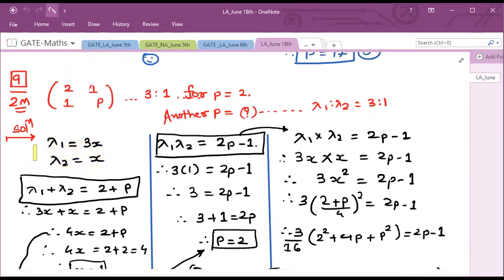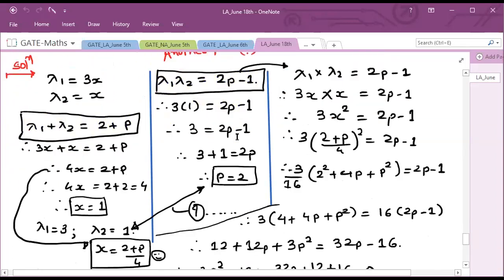So from these eigenvalues, we are having two values: one is lambda 1 plus lambda 2 and another one is lambda 1 into lambda 2. Lambda 1 plus lambda 2 will become 2 plus p, and lambda 1 into lambda 2 will become 2p minus 1, because of the trace of the matrix and the determinant of the matrix. So lambda 1 plus lambda 2 is 2 plus p, and lambda 1 into lambda 2 is 2p minus 1.